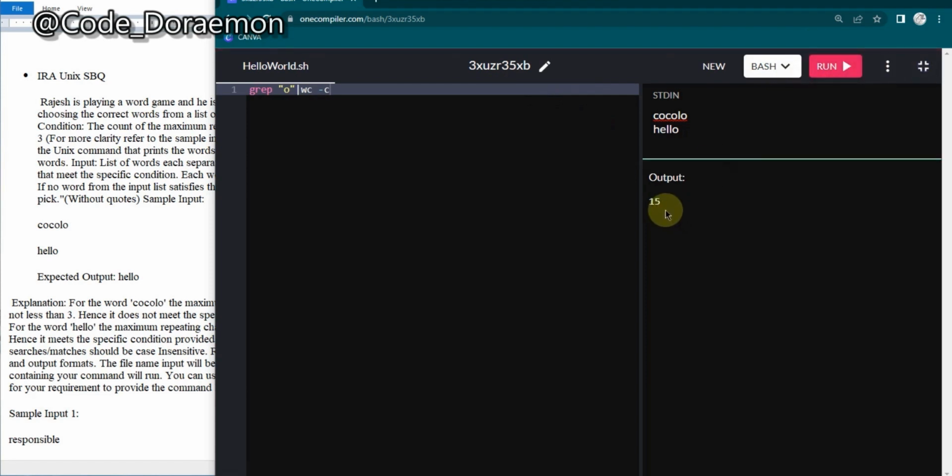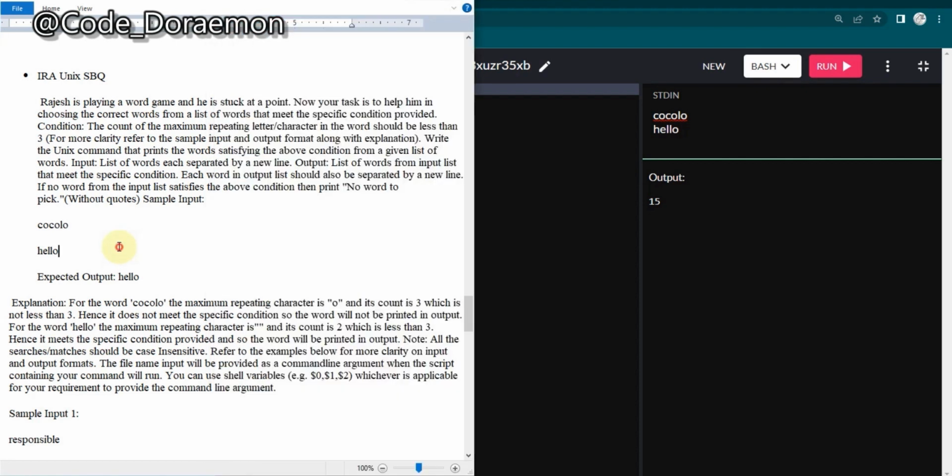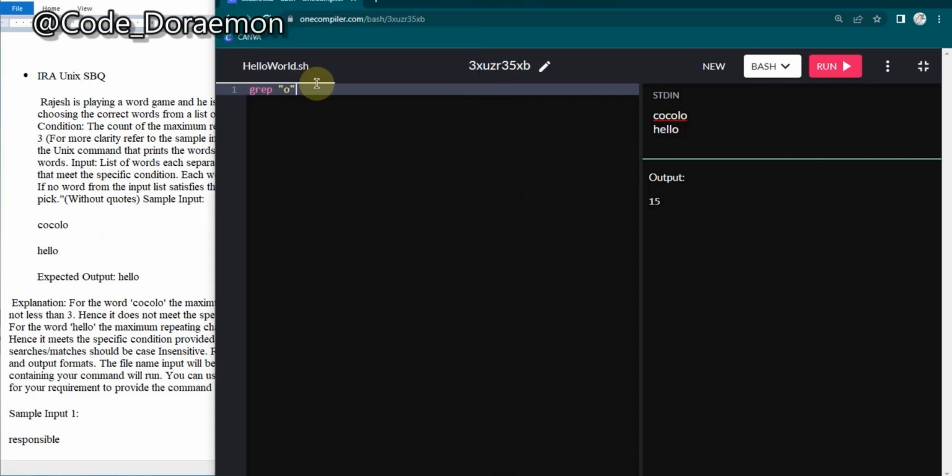So you can see this is 15. Coca-Cola and hello in total is 6, and this will be printing 15. As this is not required, it has to go through a lot of pipes to arrive at this, but I'm going to show you how you can get it.